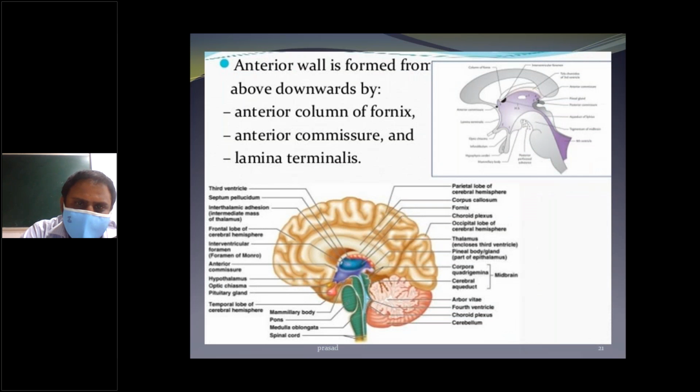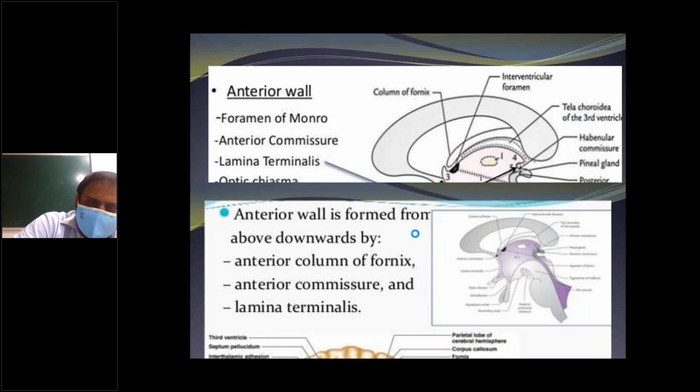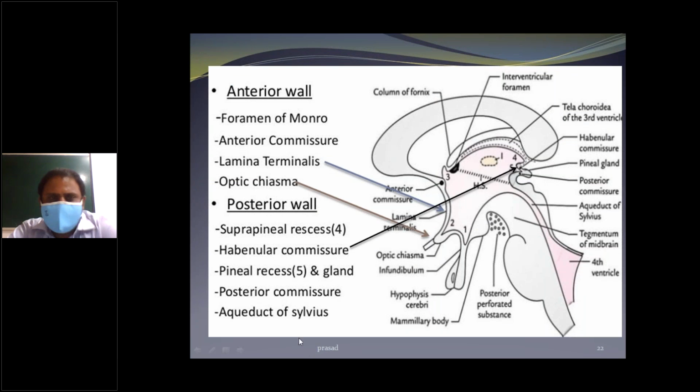Anterior wall from above downwards: the anterior column of the fornix, anterior commissure and lamina terminalis. So this diagram should show the foramen of Monro. The foramen of Monro is called the interventricular foramen. Next one is the anterior commissure.